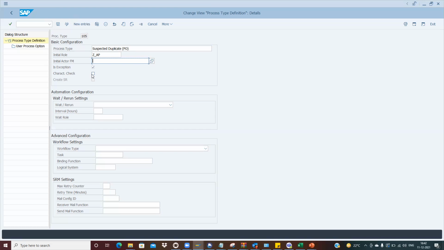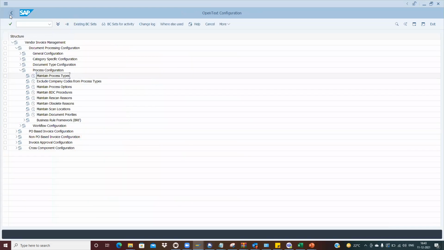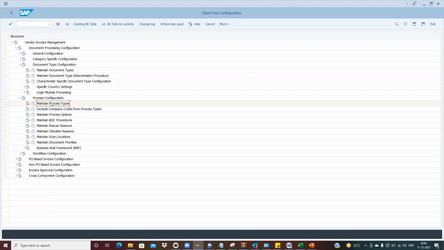If you check it at the back end, there is an option in the document type configurations: a characteristic specific document type configuration.